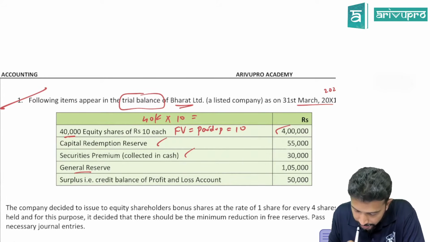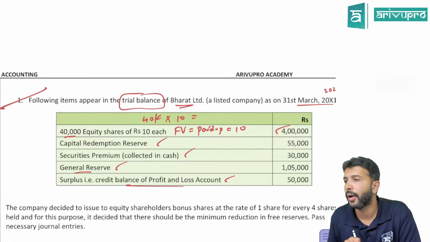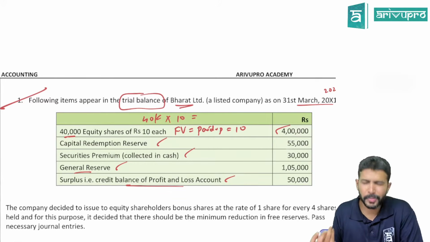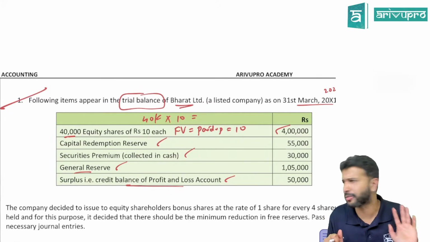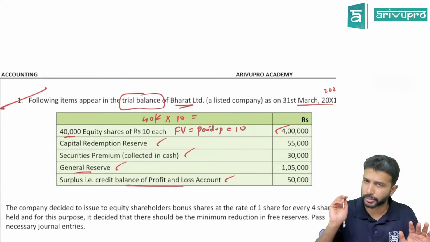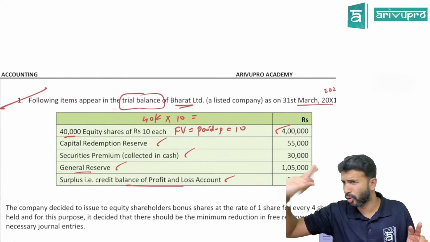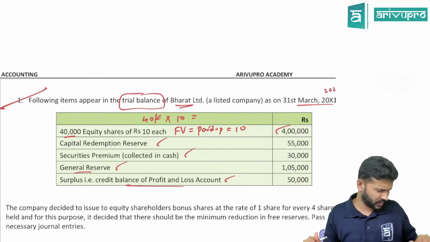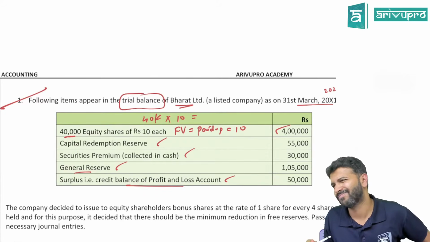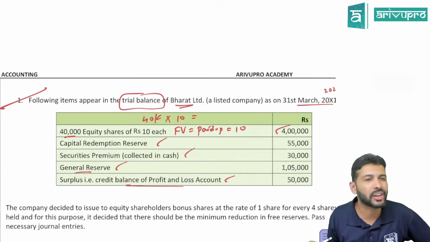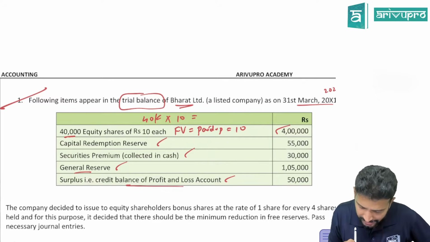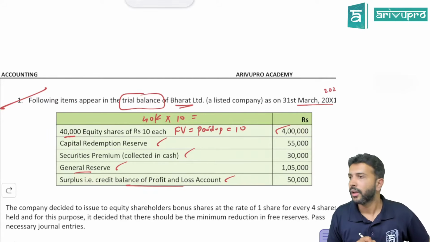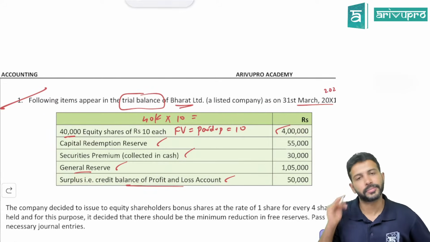General reserve and credit balance in P&L. Can you use this also? Yes. Credit balance in P&L means it's a profit. If P&L has a debit balance, then it is a loss-making company. If P&L has a credit balance, it's a profit. P&L debit means it's a loss. I think you know this. Are we okay with this, everyone? Loss-making companies, do you think they'll bother about bonus? Generally, profit-making companies think about issuing bonus shares. So most probably, what balance will be given to you in the question? Credit balance. Okay. So can you utilize this also for bonus? Yes.